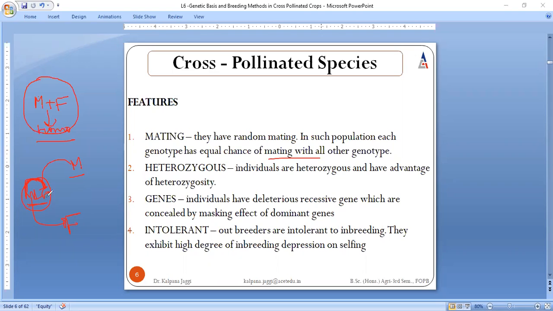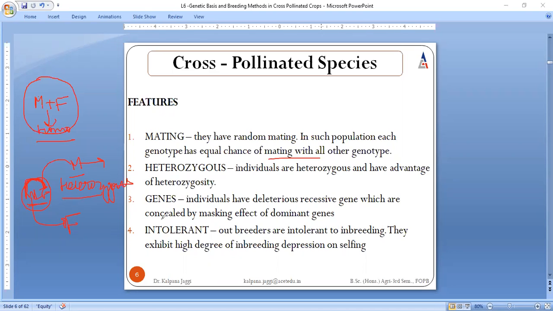That means here a random mating is taking place, and as a result, the progenies found from fertilization of this female part with another male part have differences in terms of genetic content. The individuals which are the result of these crosses are heterozygous in nature. That means they have a different genetic content compared with the parents, right?